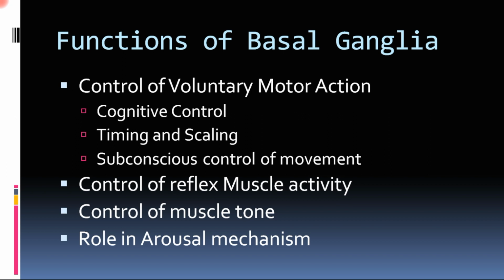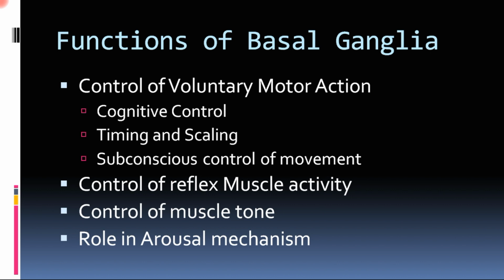As we have seen, there are various loops in the brain in which basal ganglia is involved. This we have done in the previous video lecture. In that, the motor loop and the oculomotor loop were the first ones we saw, and by virtue of those connections, the basal ganglia is involved in the voluntary control of motor actions. So when we see the voluntary control of motor actions, what all things does it control? The first aspect is cognitive control.